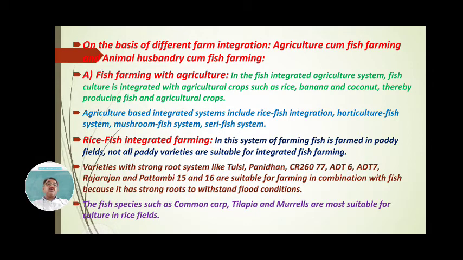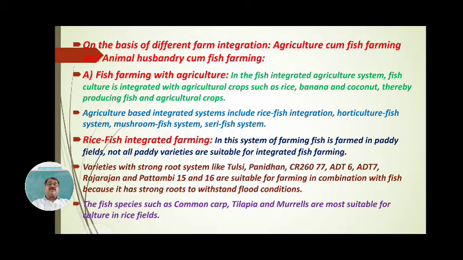That means the varieties that are grown in India, these varieties are important and are used. Fish species such as common carp, tilapia, murrels are most suitable for culturing with rice.